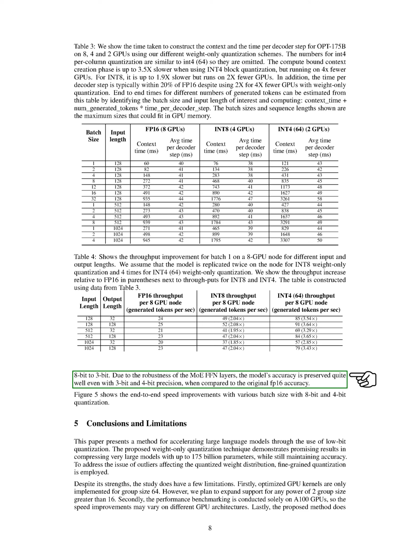Interestingly, we found that the MoE feed-forward network, FFN, layers demonstrated a high level of resilience. This robustness allowed the model to maintain a high degree of accuracy, even when we reduced the precision to as low as 3-bit and 4-bit. This performance was comparable to the original accuracy achieved with 16-bit floating point precision. We also examined the overall speed enhancements achieved when we varied the batch size, using 8-bit and 4-bit quantization. The corresponding figure provides a visual representation of these improvements.